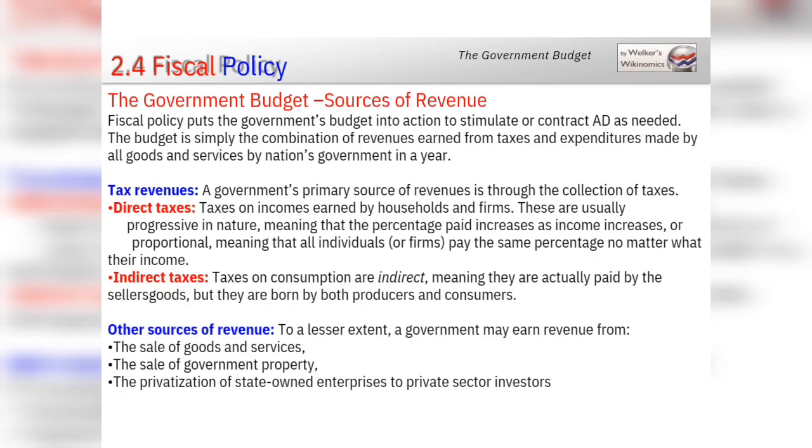As we know, the major source of revenue for a government is tax collection. The sources of revenue for a government other than tax collection are sales of goods and services, sales of government property, and the privatization of state-owned enterprises. Direct taxes are the taxes on income earned by households and firms. All individuals pay the same percentage no matter what their income is. Taxes on consumption are indirect.